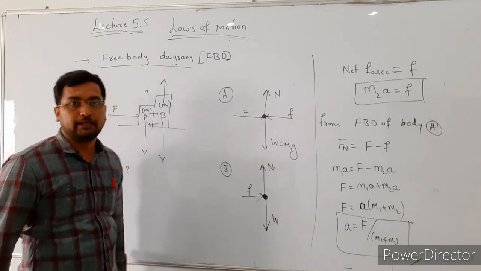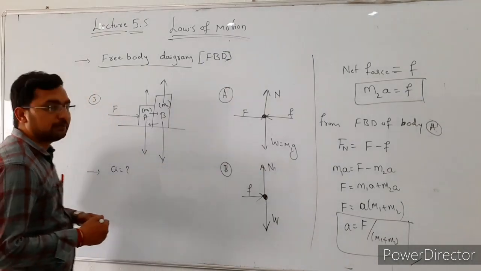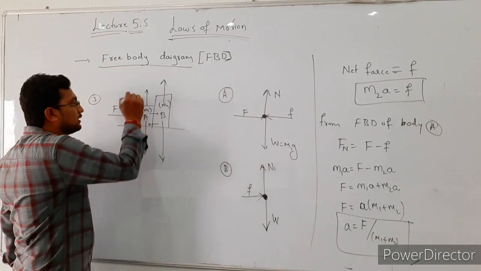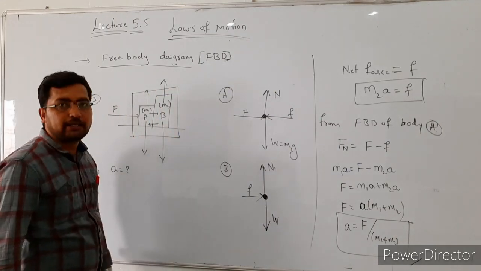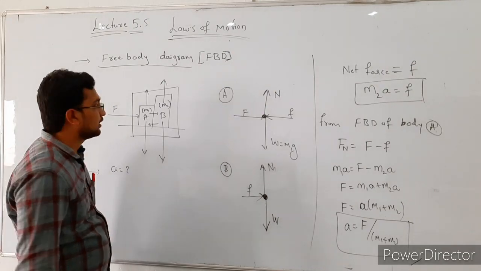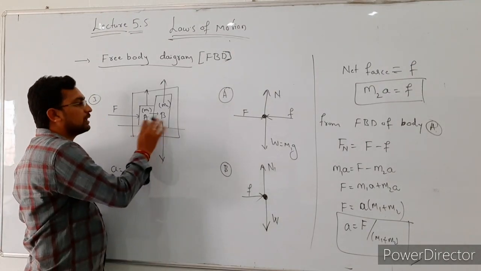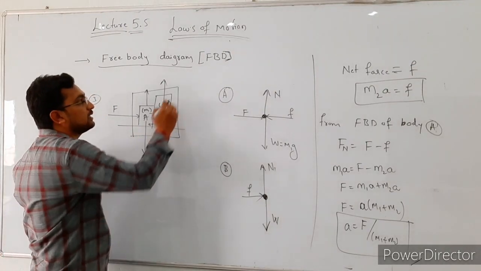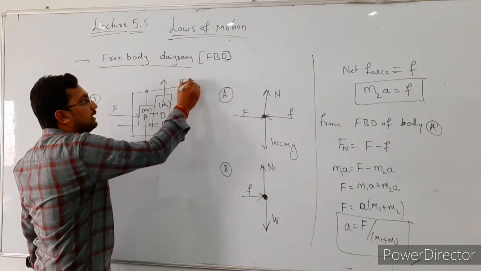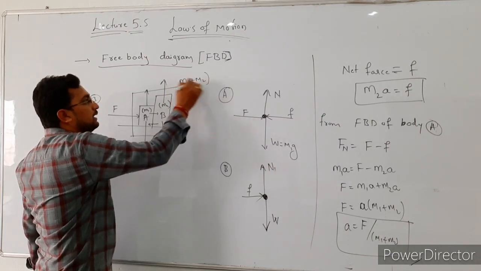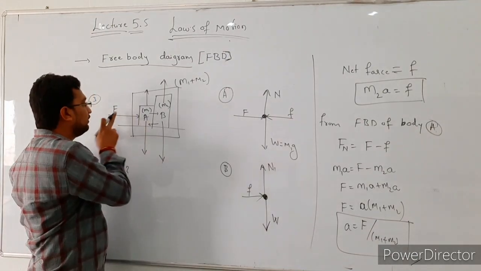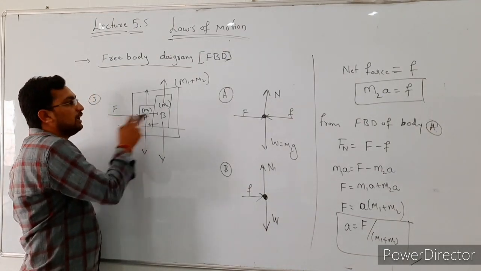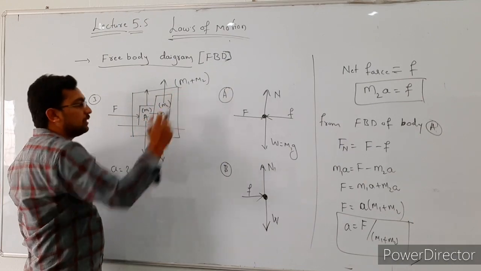The other method is, in this method, we are just considering these two bodies as one system. So if these two bodies are one system, what is the mass of this system? The mass of the system is m1 plus m2. So the force acting on this body is F and the total mass of the system is m1 plus m2.